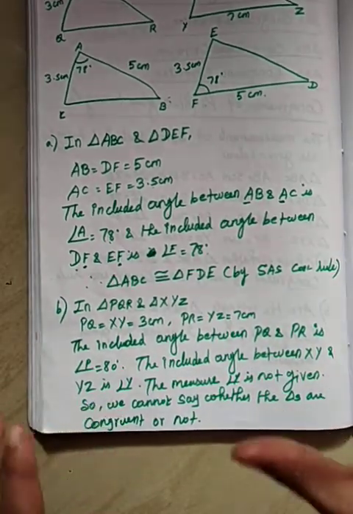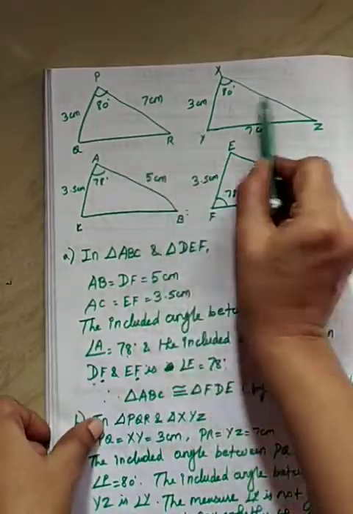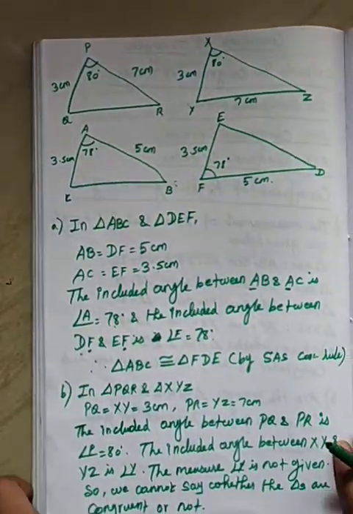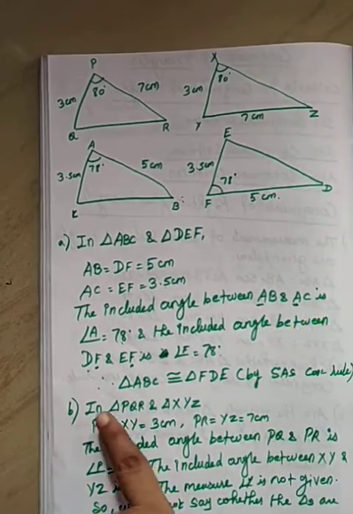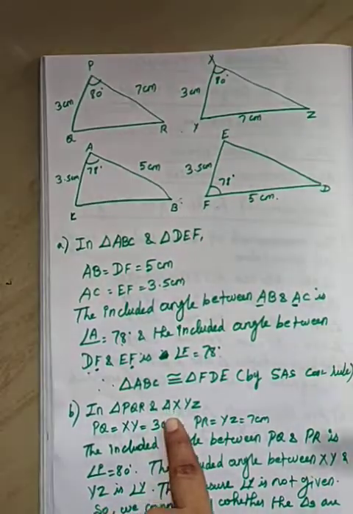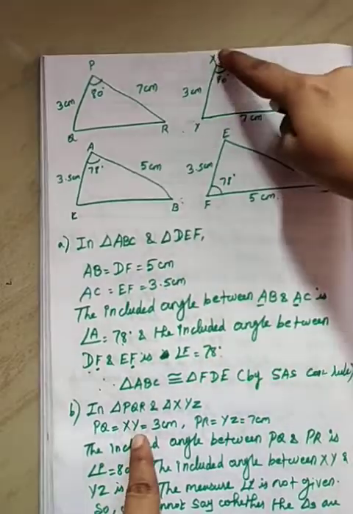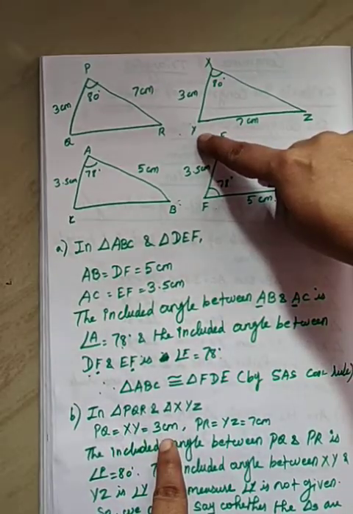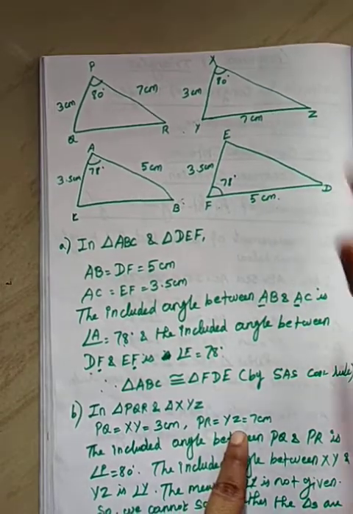Everybody clear the first one? See the next, these two triangles, the triangle PQR and the triangle XYZ. In these two triangles, PQ and XY equal to 3 centimeter, PR and YZ equal to 7 centimeter.